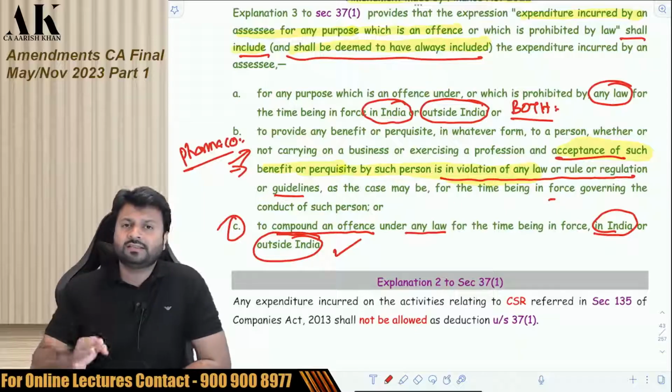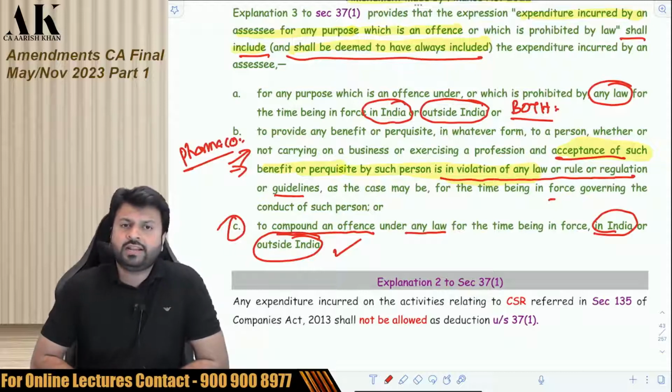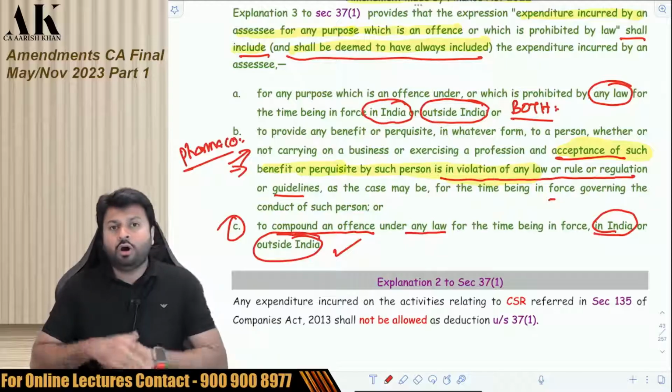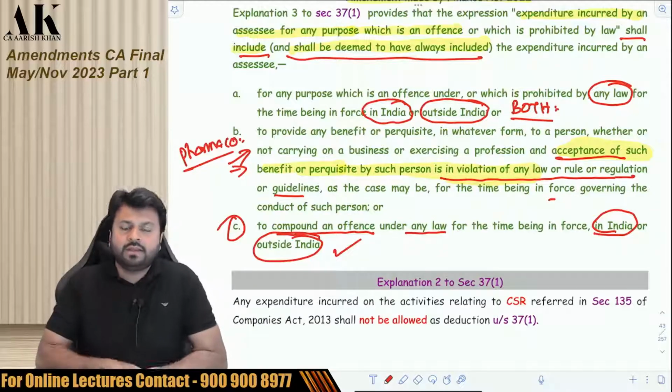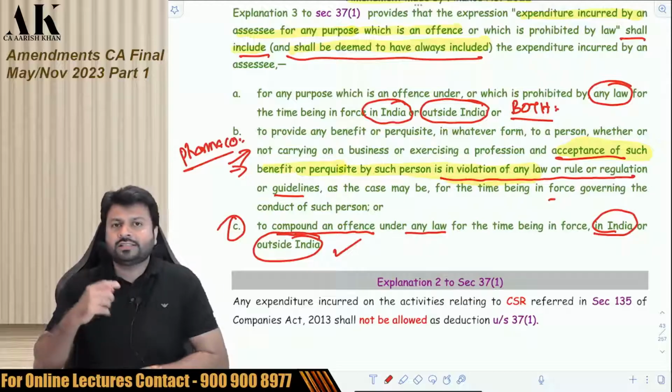So these are the three amendments which are made by Finance Act 2022 in explanation 1 to 37.1, and this is a very, very, very important amendment for your exams of May 23 and November 23. You can definitely expect some kind of adjustments with respect to these amendments in your PGBP question, and we all know that the first question in the exam is a PGBP question, whereby they will test you some adjustments with respect to these amendments.